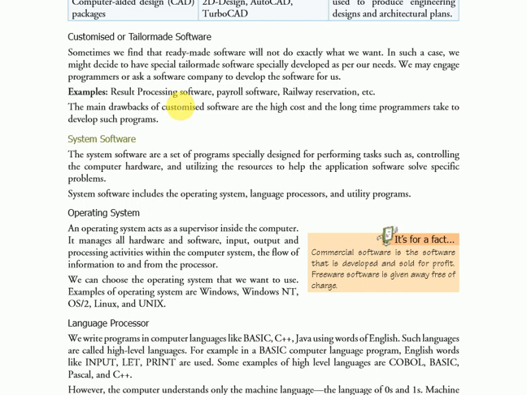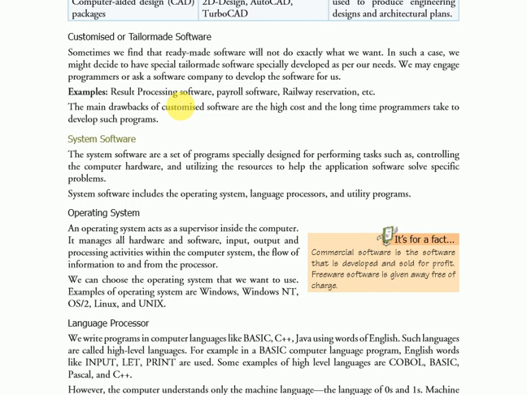Suppose you are a businessman and you need software to manage your employees according to your needs. In this case, you will order a software company to develop the software, and that is called customized or tailor-made software. The main drawbacks of customized software are the high cost and the long time programmers take to develop such programs. These are the disadvantages of customized software.